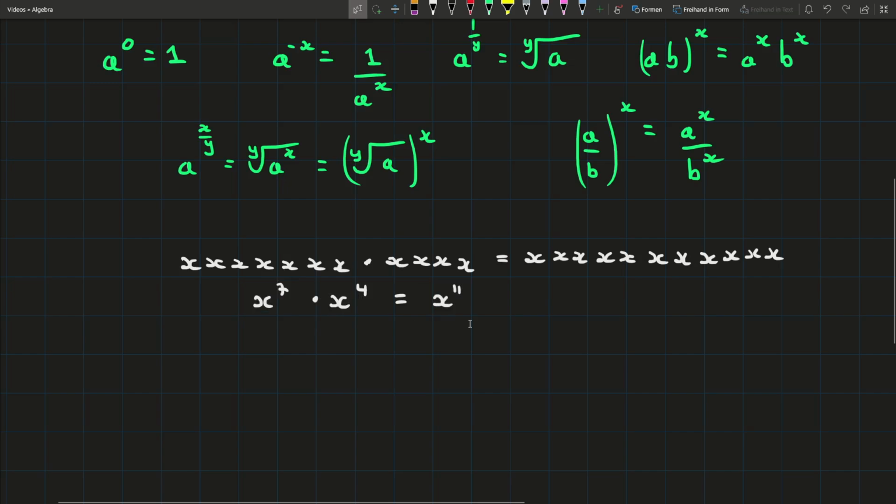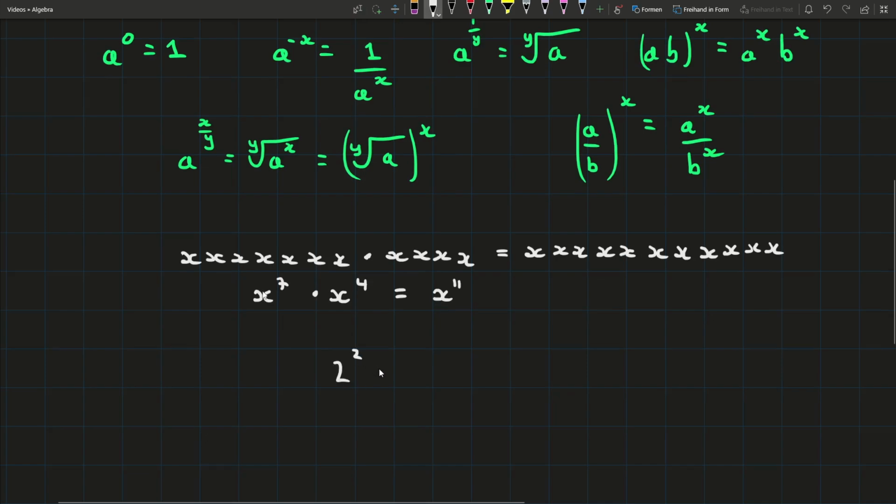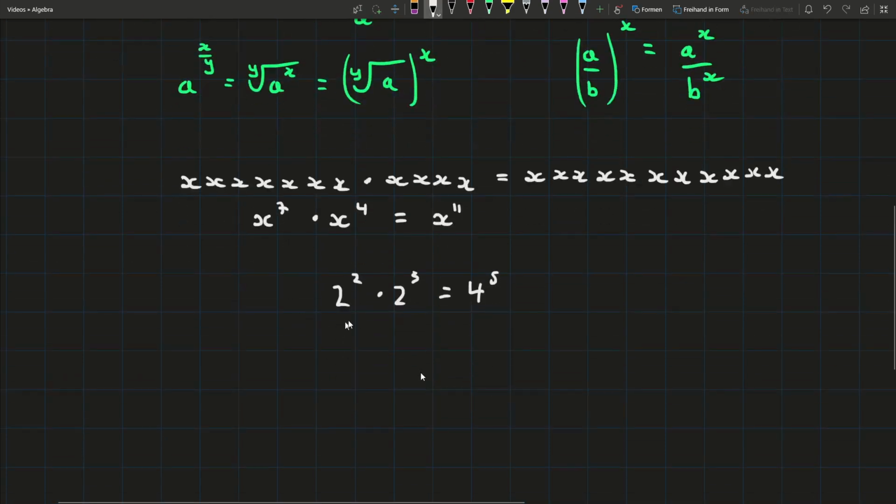Now, I want to ask you, why can we only do it when they have the same base? Or another example, again, something that I see people mess up a lot, is, for example, if they have 2 squared times 2 cubed, I see them sometimes write it out as 4 to the power of 5. They're like, well, 2 times 2 is 4, and then add the powers, you get 5. Why is that wrong? And then as well as that, I want you to think about, why can't we do a rule when we have different bases, like 3?